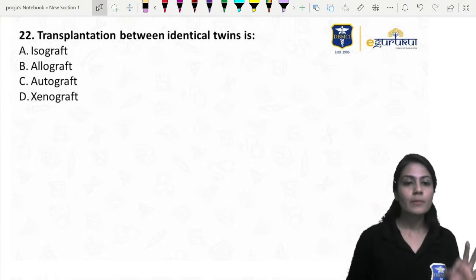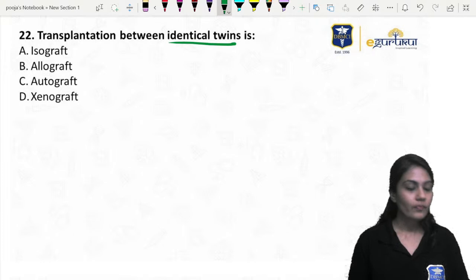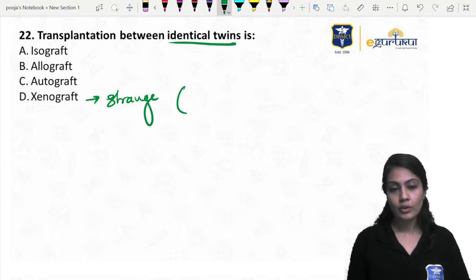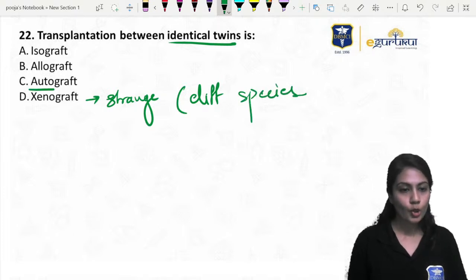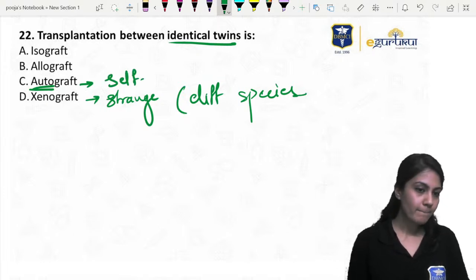Next, transplantation between identical twins. Xenograft is from a strange animal, so a different species, that I'll rule out. Auto means self, right?